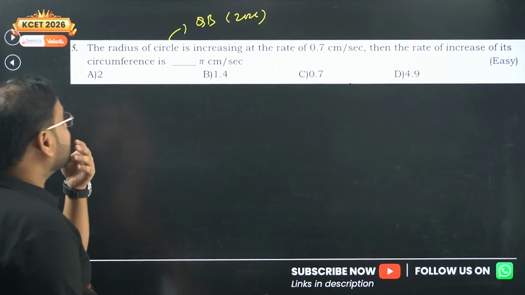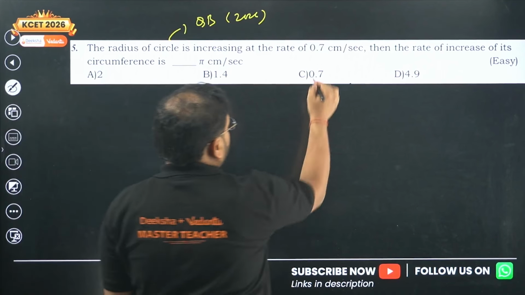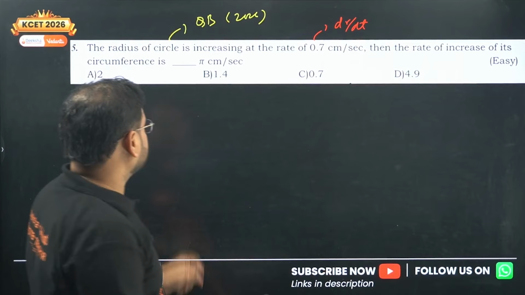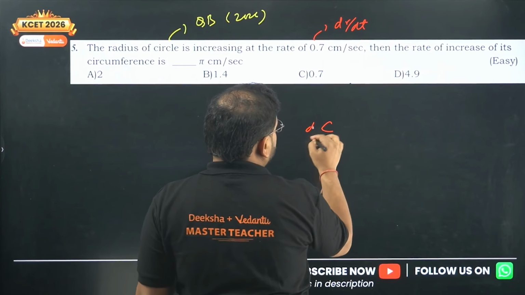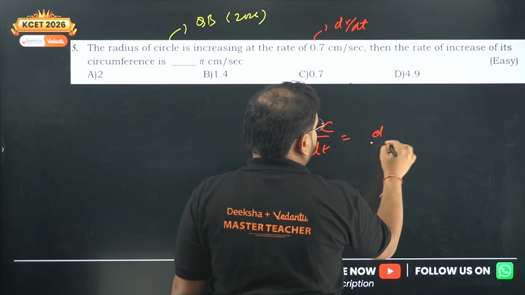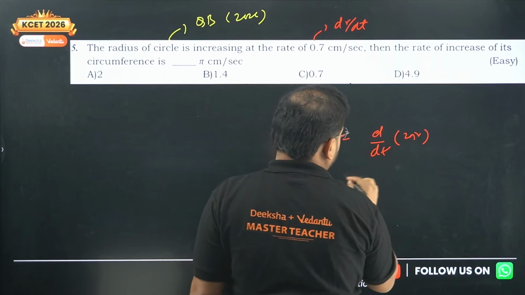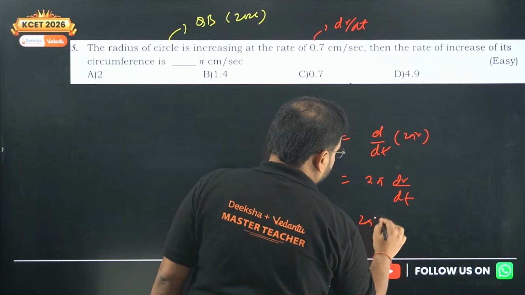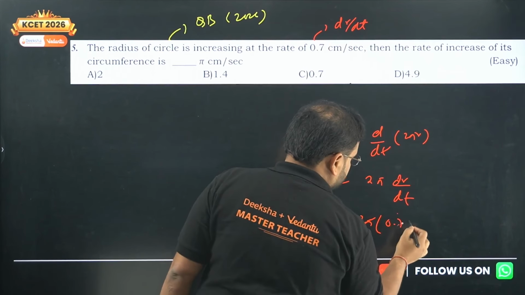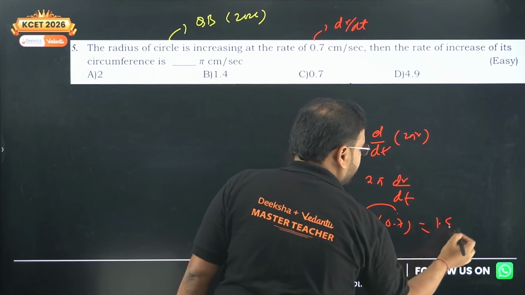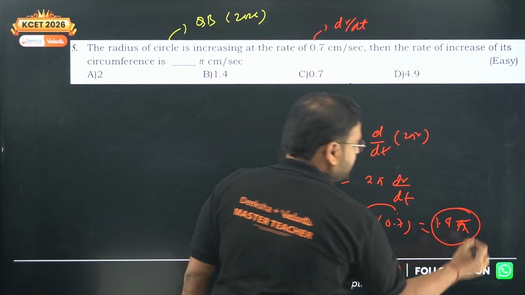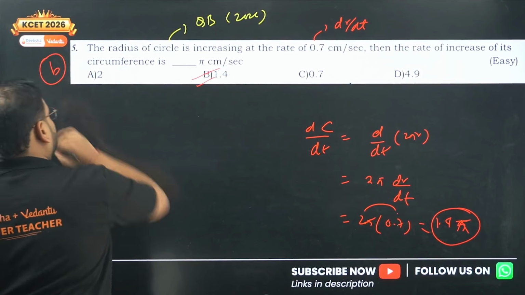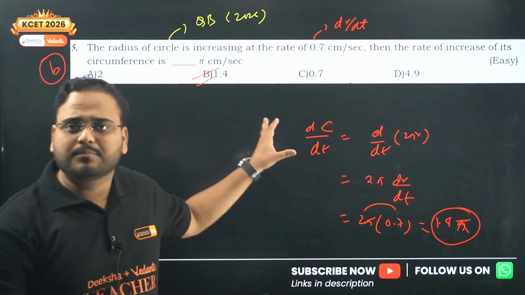Okay, the radius of a circle is increasing at the rate of this. Sir, dr by dt is given. Then the rate of increase of its circumference. Sir, dc by dt I'm looking for. So derivative of 2 pi r, sir, is 2 pi dr by dt. This value is given as 0.7, so 0.7 into 2 is 1.4 pi. Option is there. Option B. Problem? No, right?